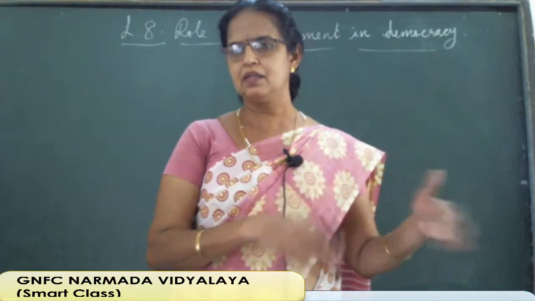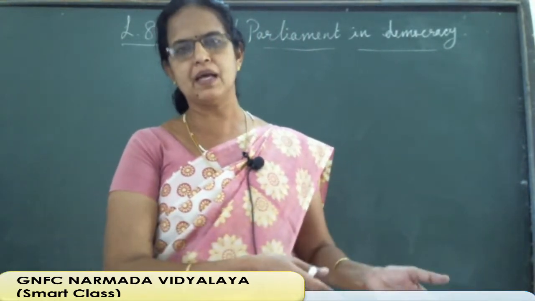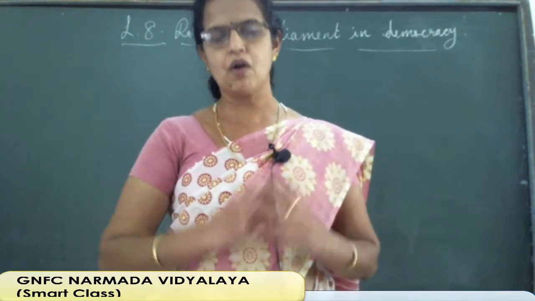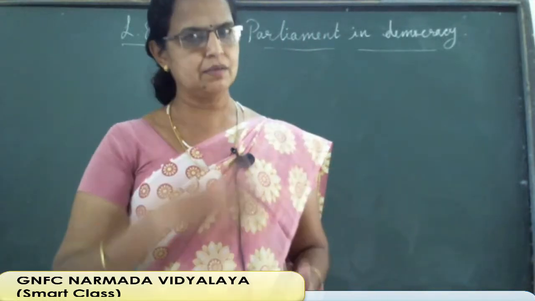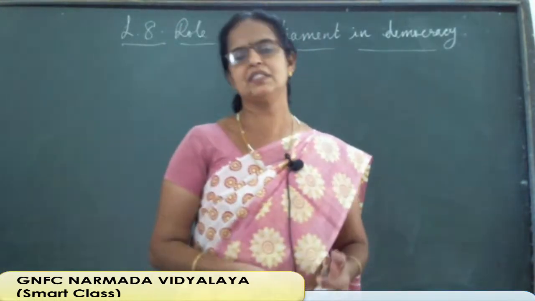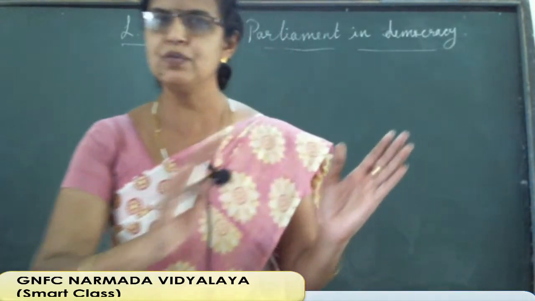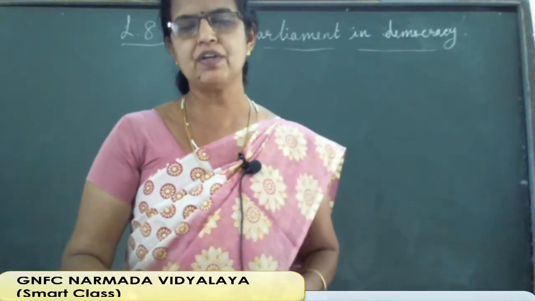Other houses, the lower house, legislative assembly, or in the central government Lok Sabha, are not permanent. After every 5 years, or even before 5 years if an emergency situation arises, election will be held. So that house will be there, but the members and the other things will change completely every 5 years.